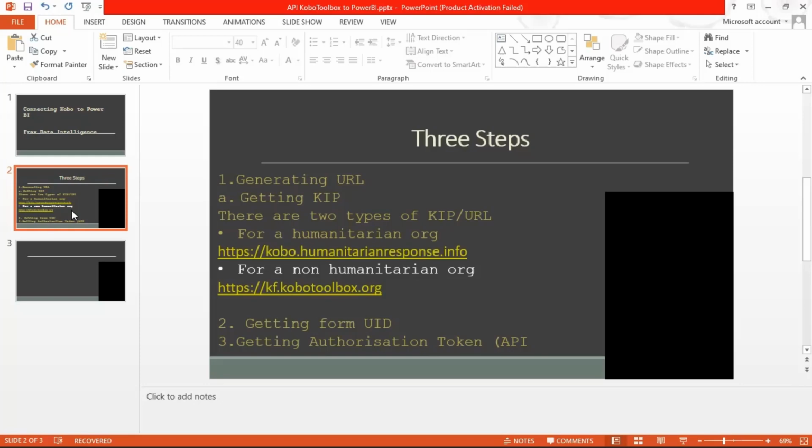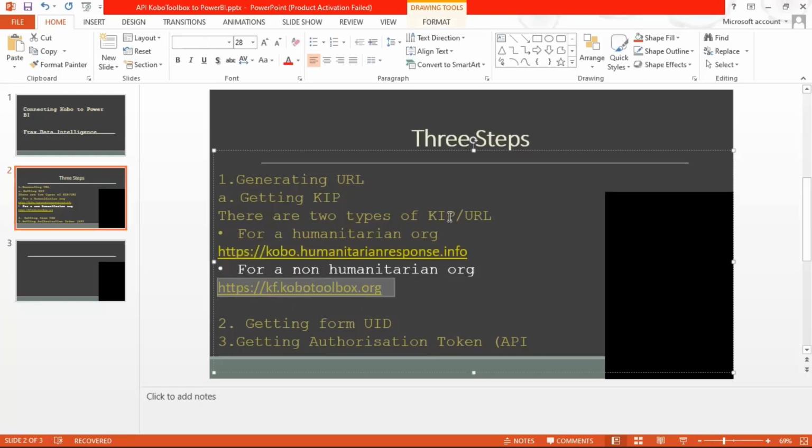For the purposes of this training, I've created a Kobo account for a non-humanitarian organization. For humanitarian organizations, the URL starts with https://kobo.humanitarianresponse.info, while for non-humanitarian, it's just kobotoolbox.org.